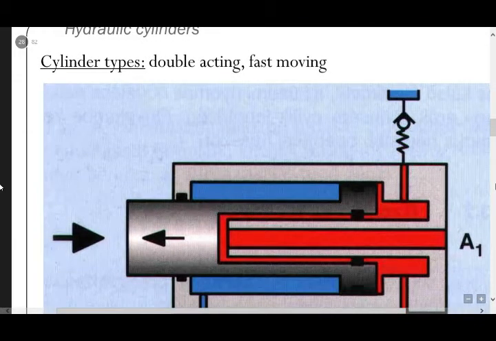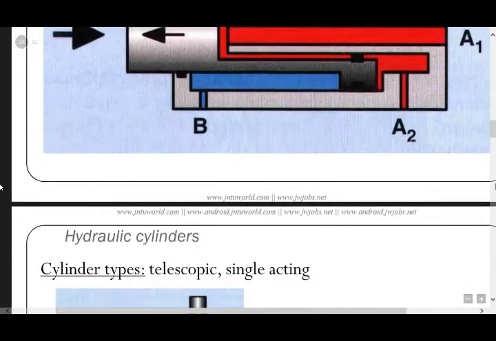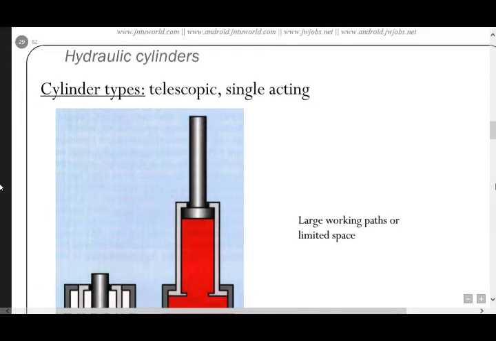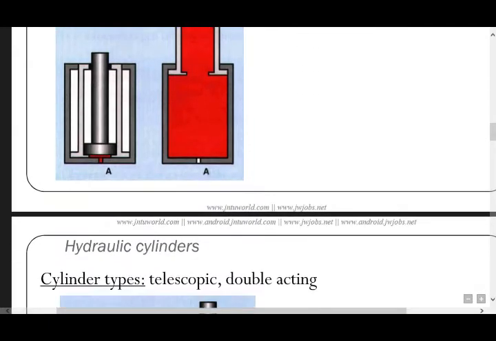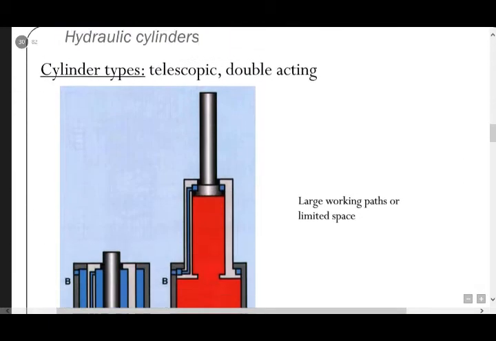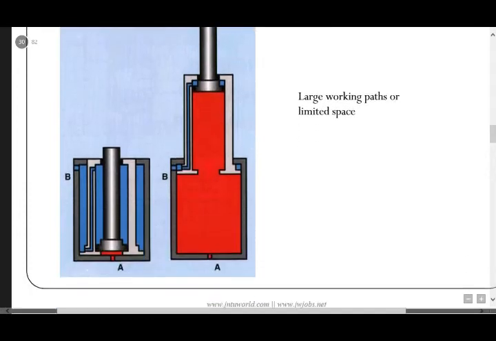Cylinder types: double acting, fast moving. Cylinder type: telescoping, single acting, large working paths in limited space. In this figure you observe telescopic double acting cylinders, large working paths in limited space.